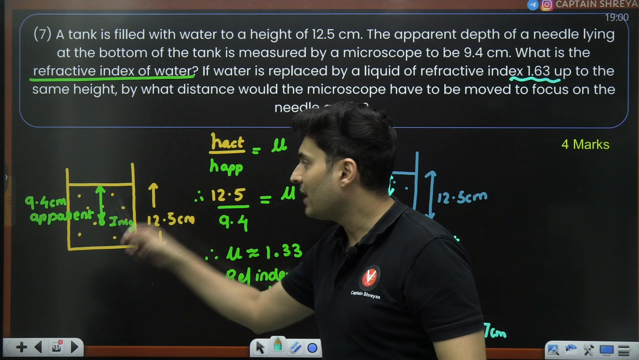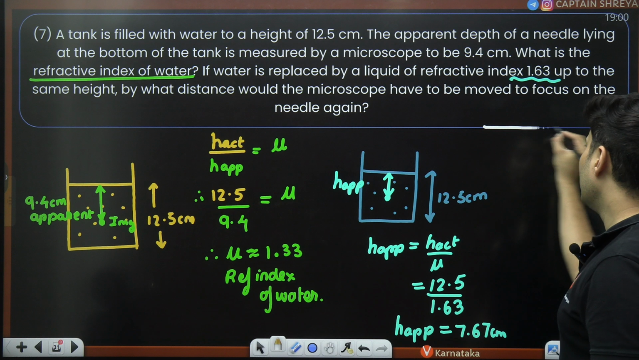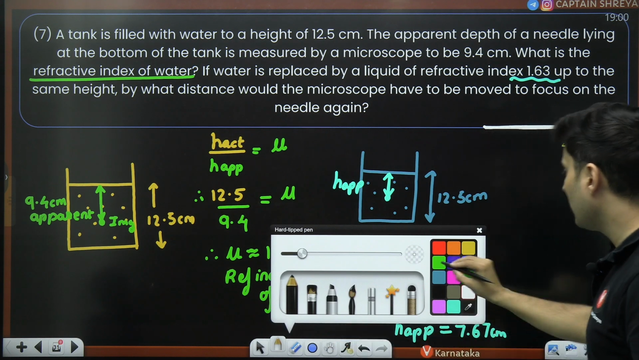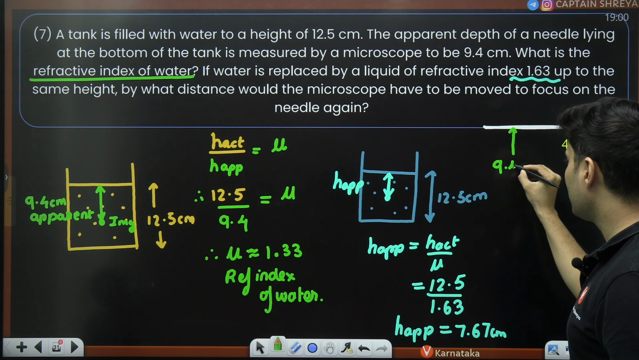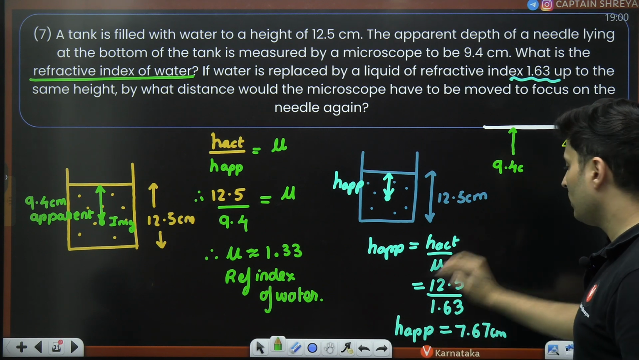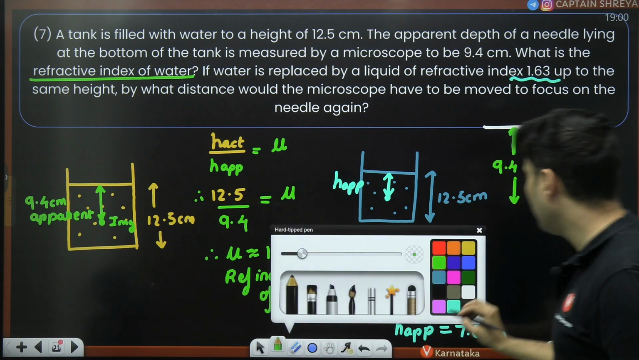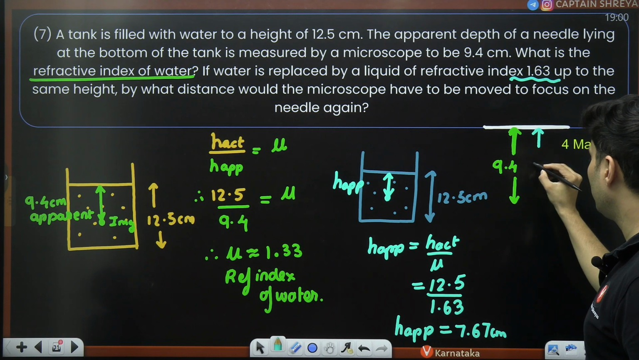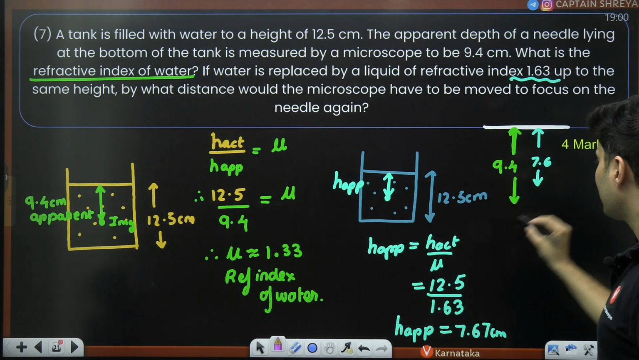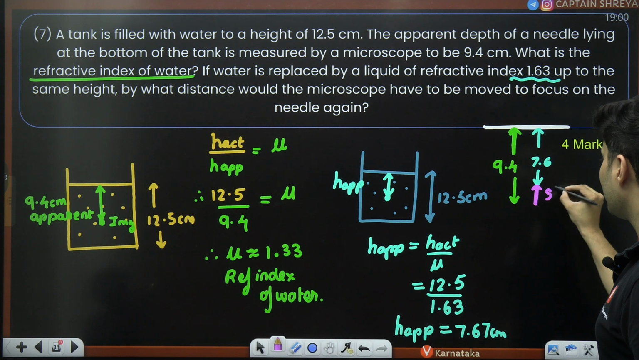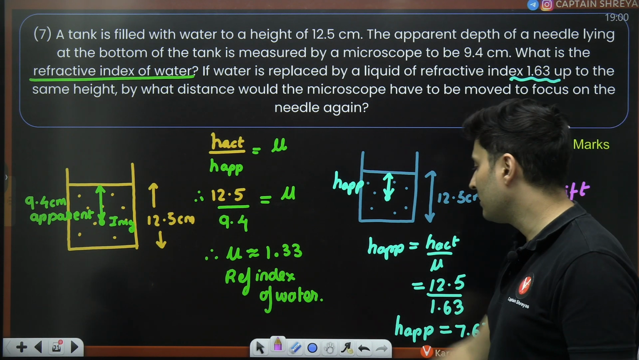So now the image has moved to 7.6 centimeters below the surface. Earlier, it was 9.4 below. So this is very, very important. The liquid surface is here. Earlier, it was seen at a distance of 9.4 below the liquid surface. Now, it is seen at a distance of 7.6 below the liquid surface. So, the obvious thing is seen over here. This is basically the shift, guys.